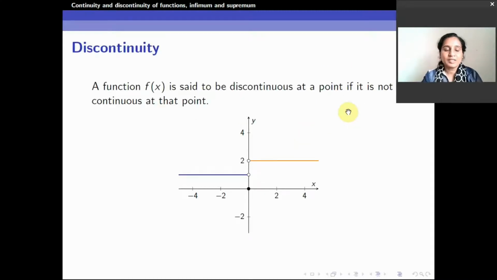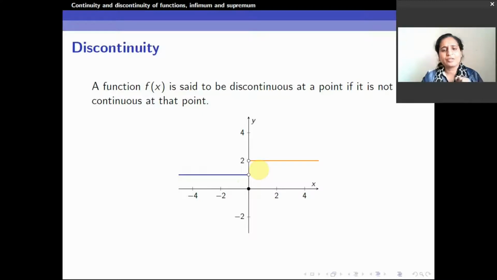So we'll talk about discontinuity. A function f of x is said to be discontinuous at a point if it is not continuous at that particular point. If it is not continuous at that point, it is discontinuous at that particular point. Same thing I have done here, a little different function. This is constant till it comes to 0. At 0 it jumps down. Again after 0 it jumps up. So this is a discontinuous function.